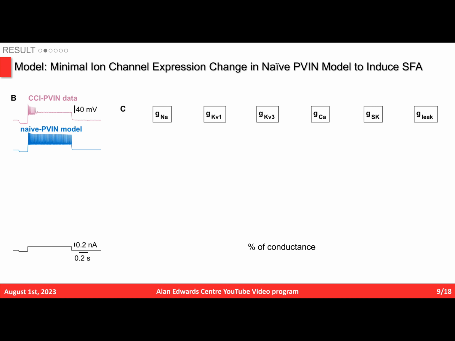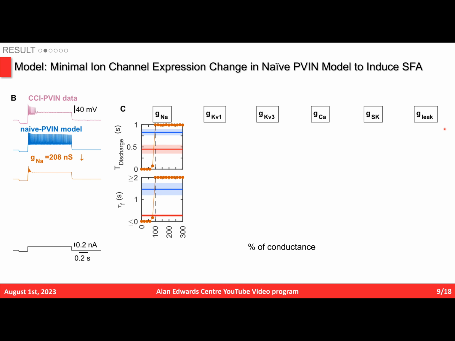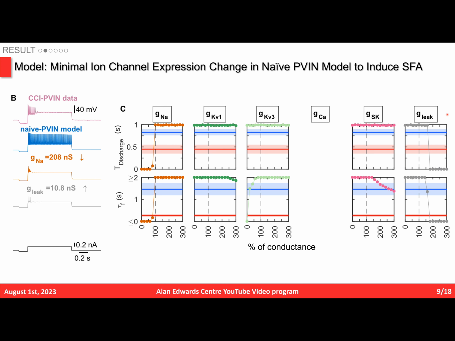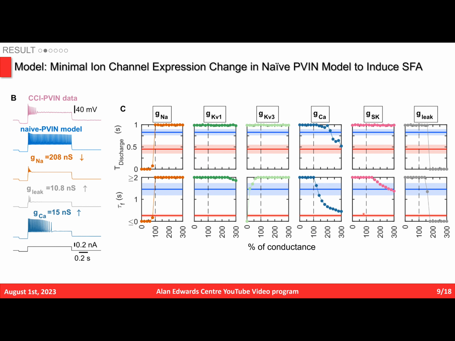To identify the minimal ionic changes that can induce the frequency adaptation we observed after nerve injury, I examined the contribution of each ion channel conductance to the SFA-associated properties. A decrease in the sodium currents or an increase in the leak currents drastically shut down spiking, but they also largely reduce the peak of the action potential. A 300% increase or decrease to zero of all 3 potassium channels did not lead to a change comparable to the CCI condition. On the other hand, an increase in calcium currents did induce a strong SFA.